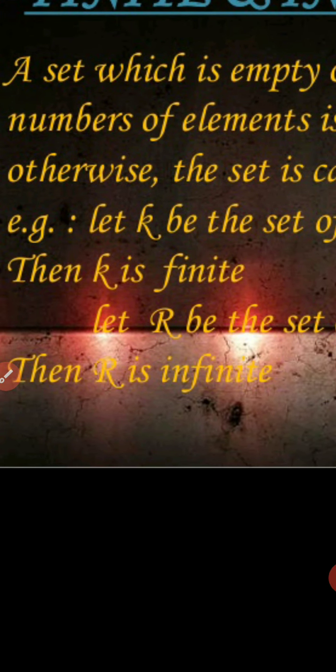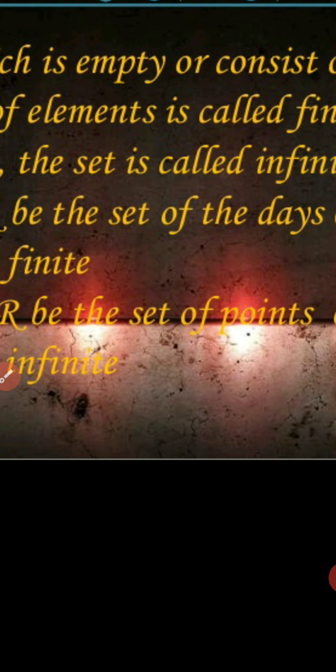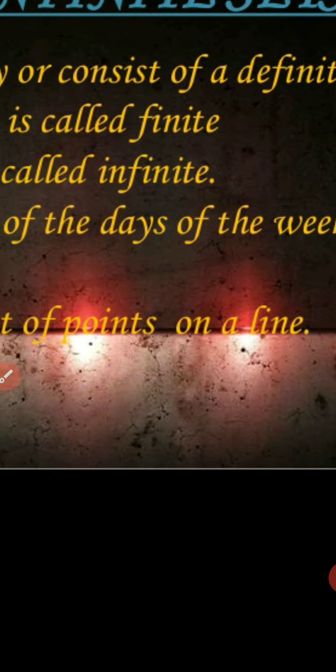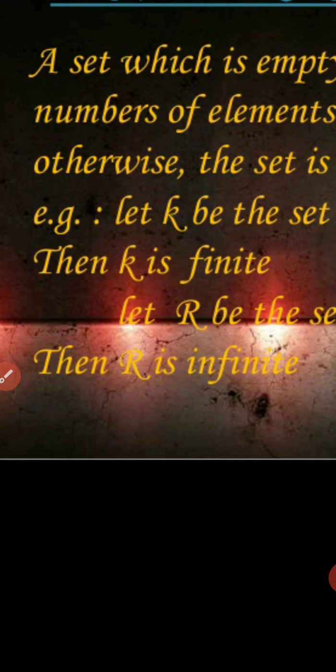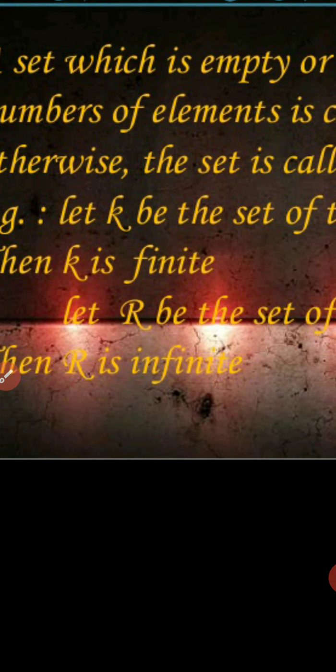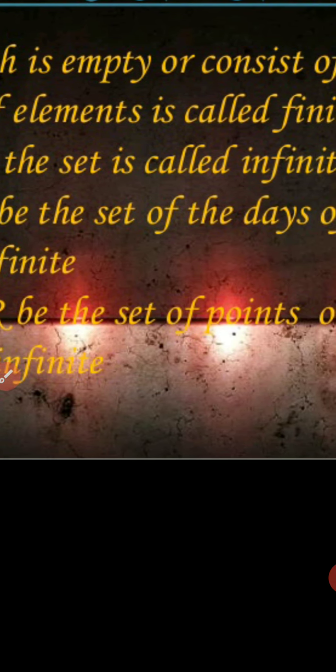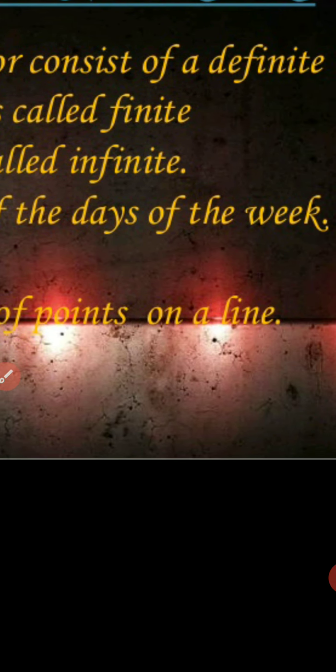For example, let K be the set of days of a week. Then K is finite because there is a limited number of days in a week. Let R be the set of points on a line. Then R is infinite because there are many points on a line which are not countable.